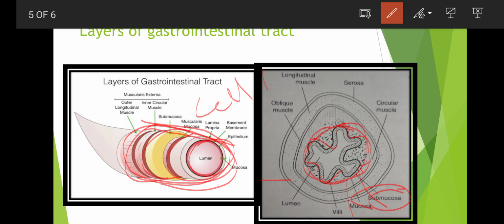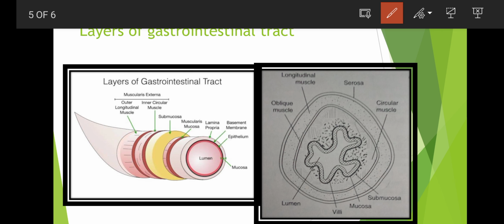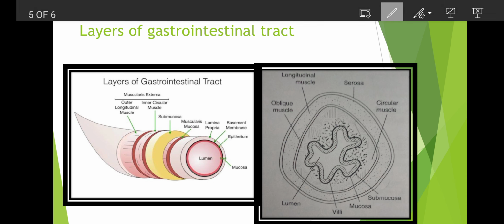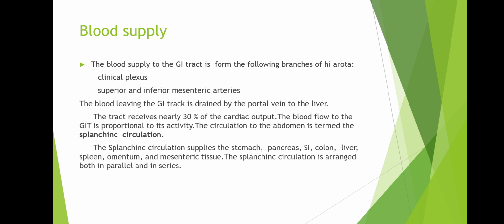And it has a thin layer of muscle called the muscularis mucosae. So it has a thin layer, it is called the muscularis mucosae. Here we can see the diagrams, you can understand. And next we will see blood supply, how the blood supply is passed.